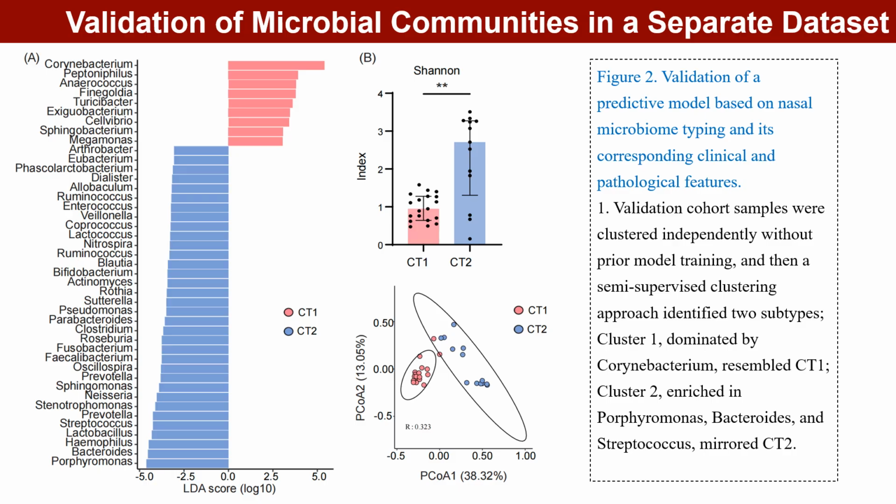features. First, validation cohort samples were clustered independently without prior model training, and then a semi-supervised clustering approach identified two subtypes. Cluster 1, dominated by Corynebacterium, resembled CT1. Cluster 2, enriched in Porphyromonas, Bacteroides, and Streptococcus, mirrored CT2.